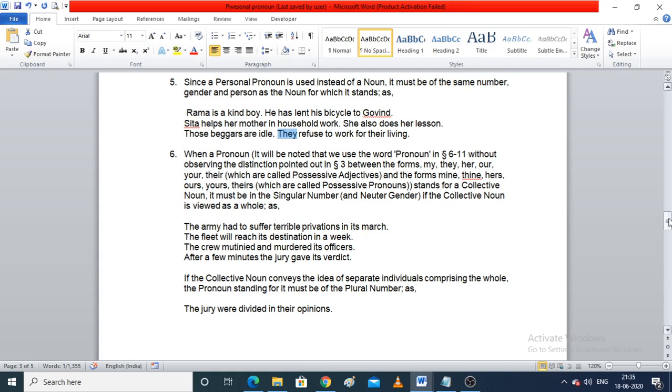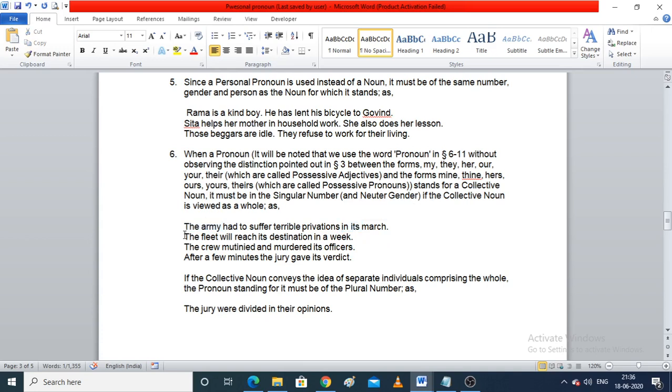Now, the army had to suffer terrible privations in its march. Now, the army depicts a collective noun. Fine. So for this collective noun, it must be singular number and neuter gender. So the army is neuter gender, hence we have used its.